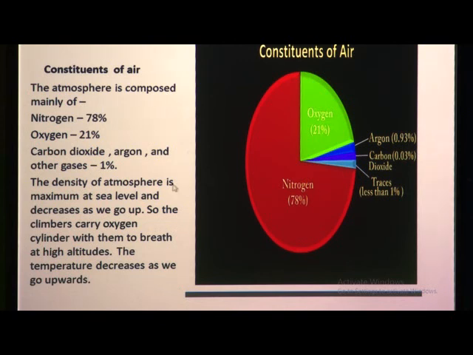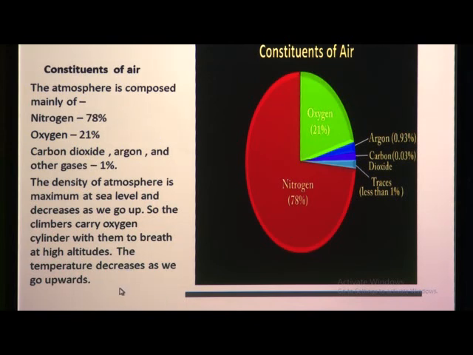The density of the atmosphere is maximum at sea level, and it decreases as we go up. So the climbers carry an oxygen cylinder with them to breathe at high altitudes. The temperature also decreases as we go upward.